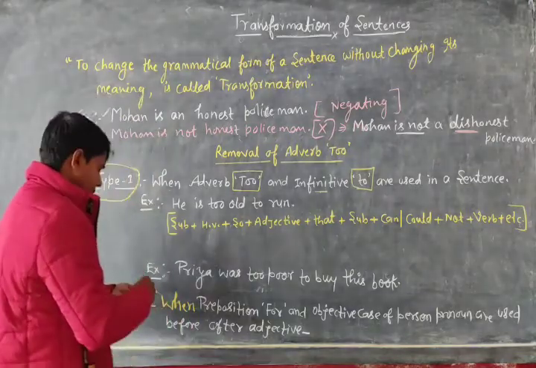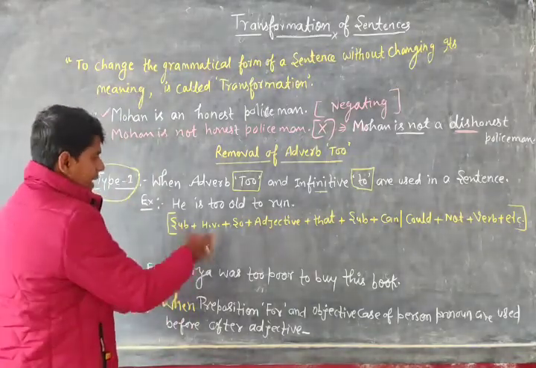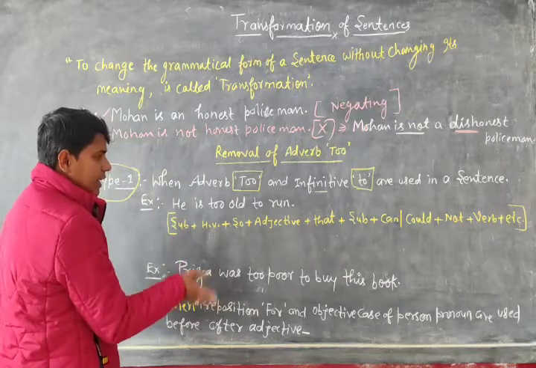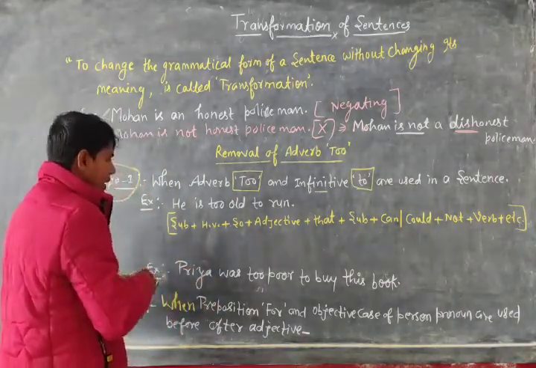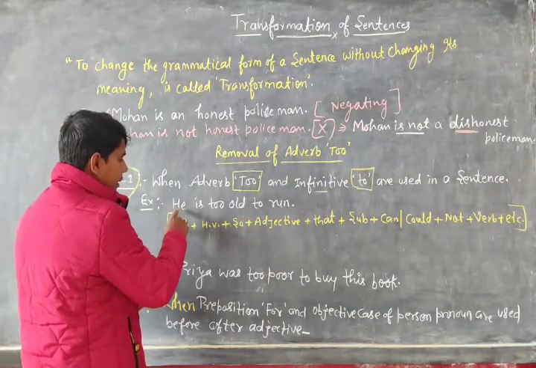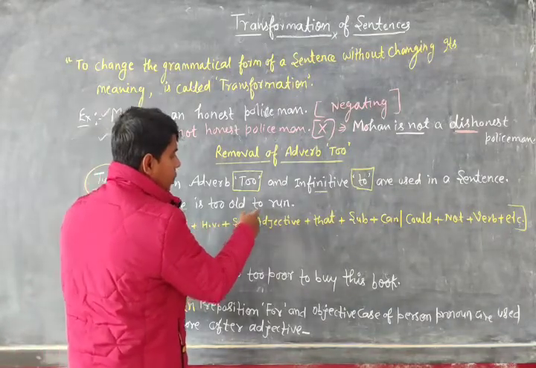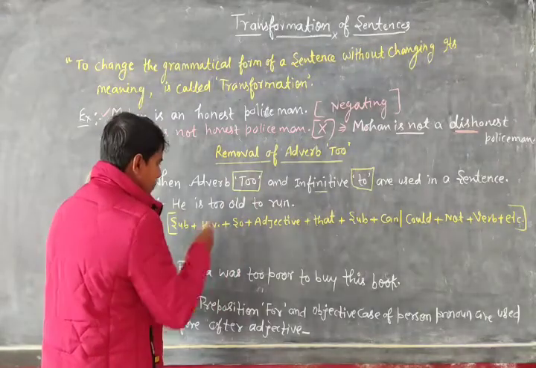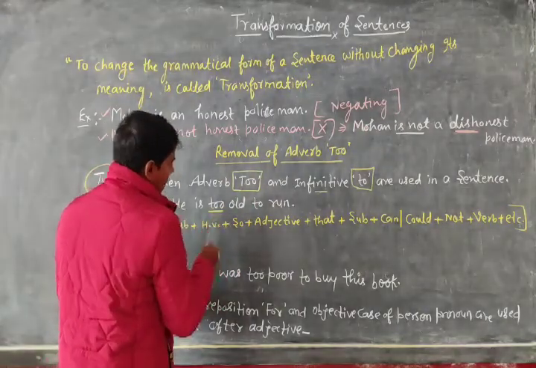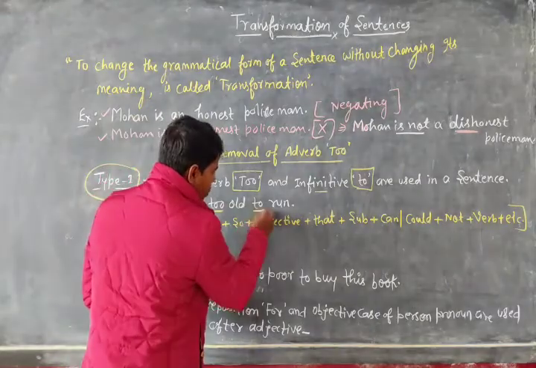Suppose I have taken an example first, and after that I will teach you some short tricks. So dear, I have written here a sentence: he is too old to run. You can see I have used adverb to here, and just after it I have used to.